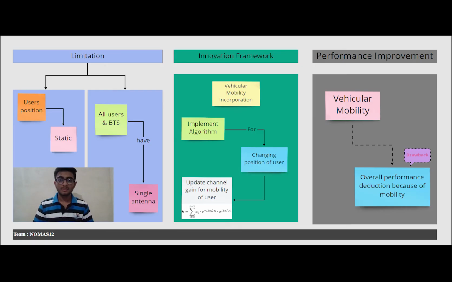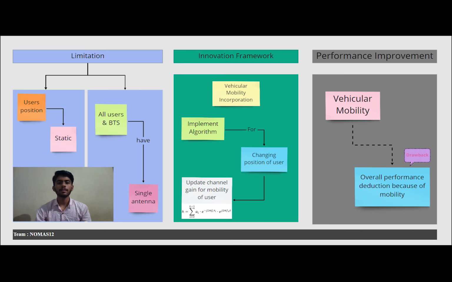There are a few limitations. The first one is that all the users and the base station are equipped with a single antenna, and the second one is that all the users are assumed to be in static positions. So none of the users is moving towards the antenna or moving away from the antenna.